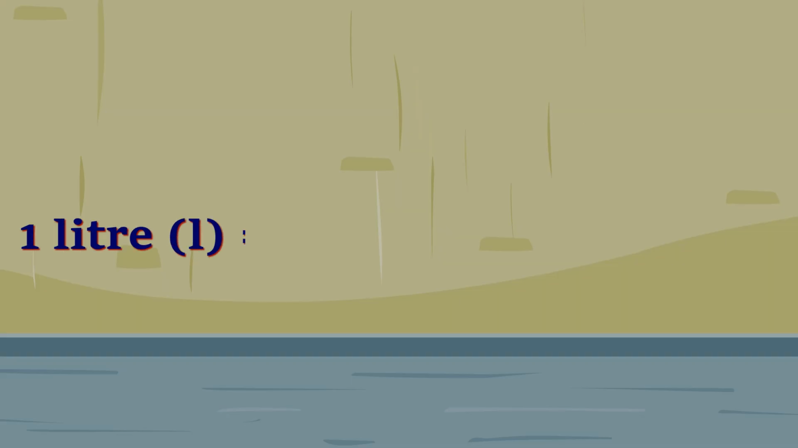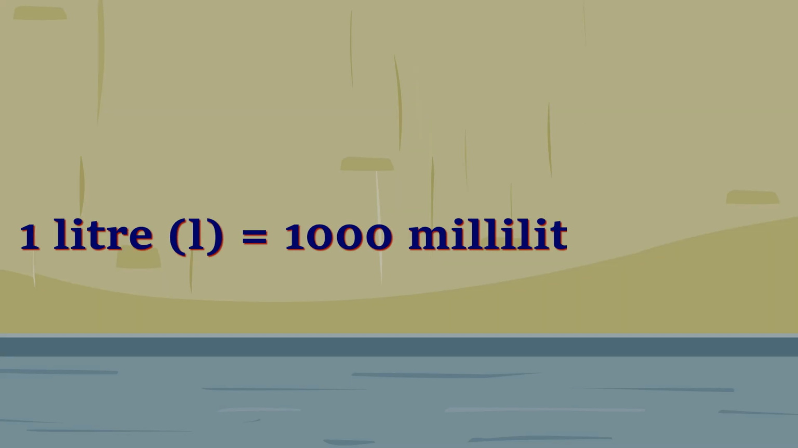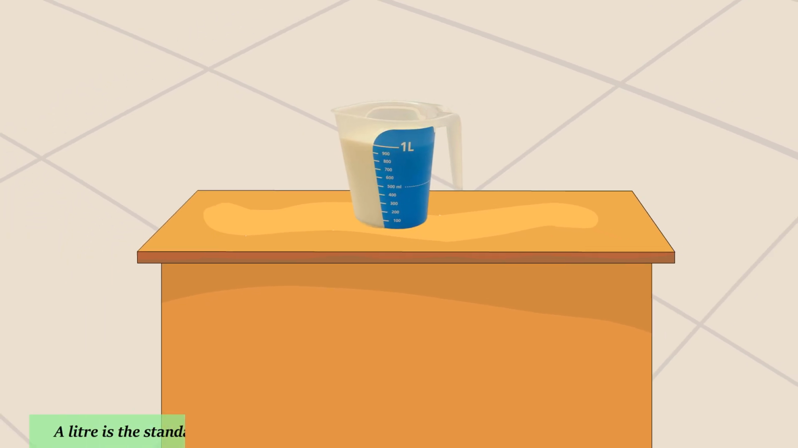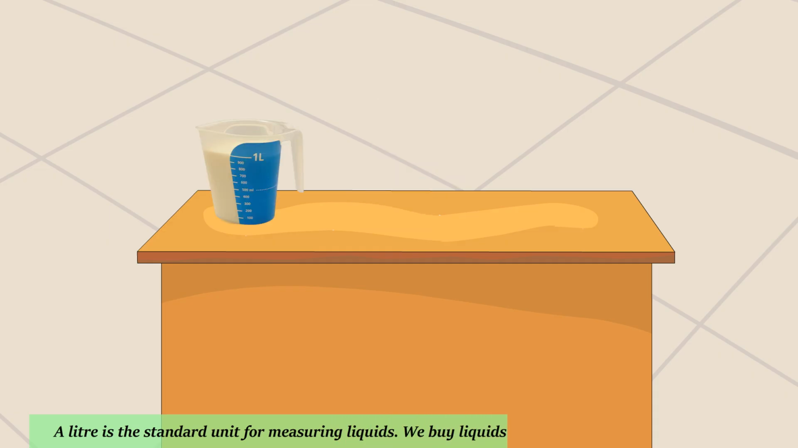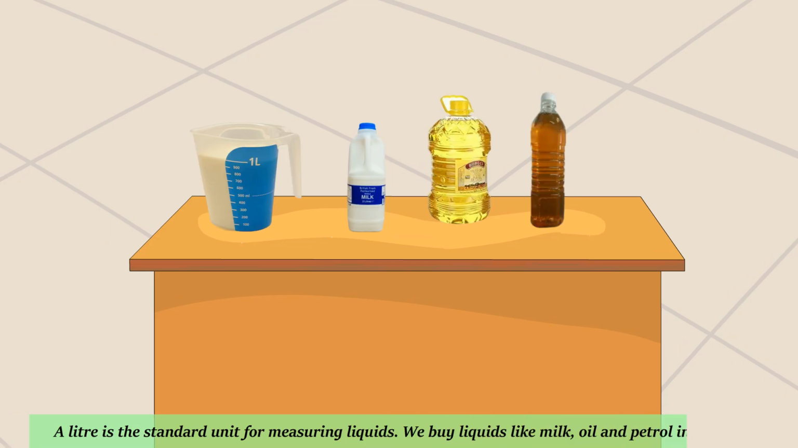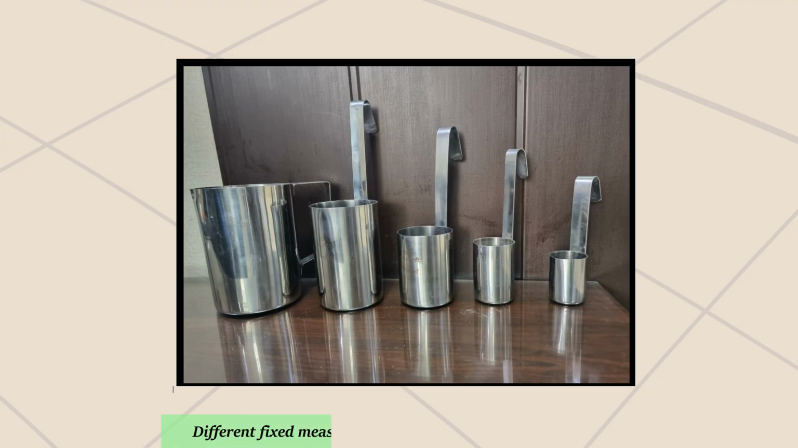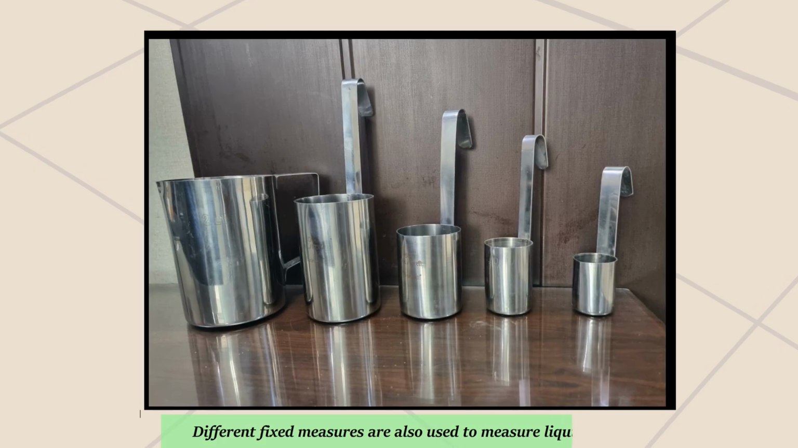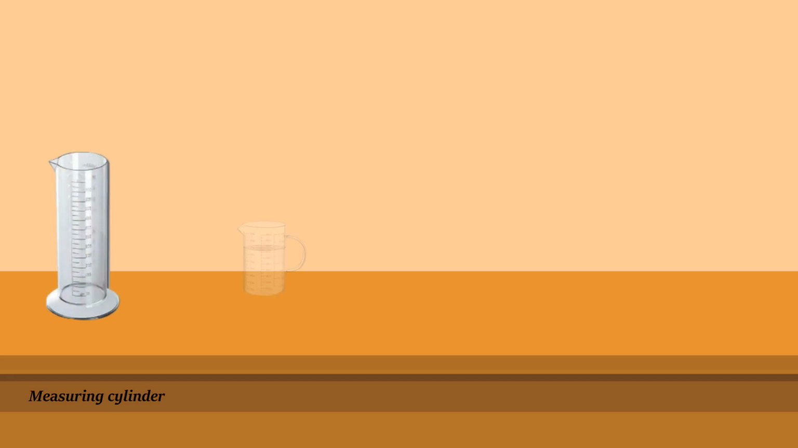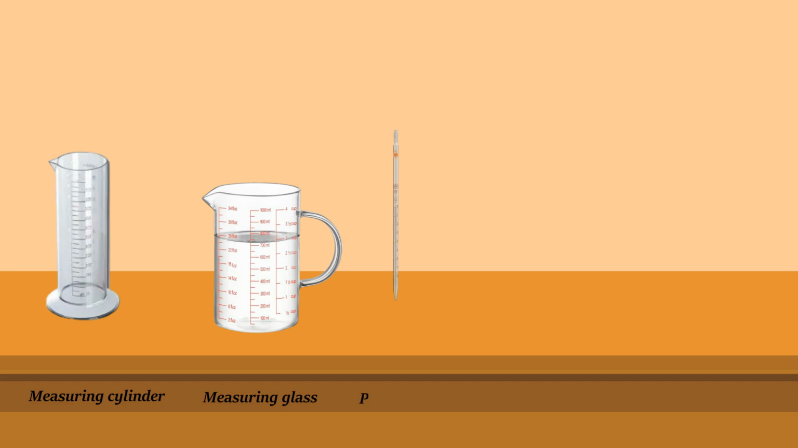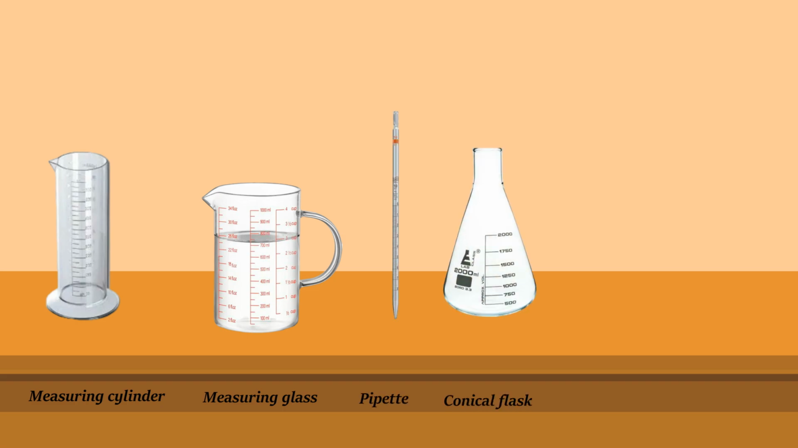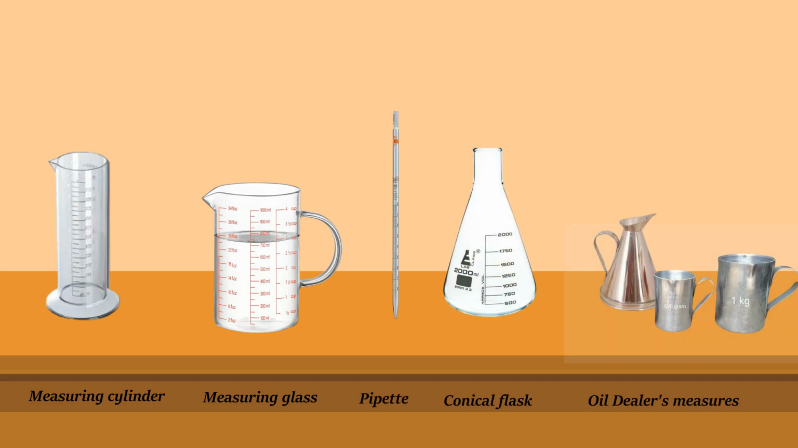1 liter, L, is equal to 1000 milliliters, ml. A liter is the standard unit for measuring liquids. We buy liquids like milk, oil, and petrol in liters. Different fixed measures are also used to measure liquids: measuring cylinder, measuring glass, pipette, conical flask, oil dealer's measures.